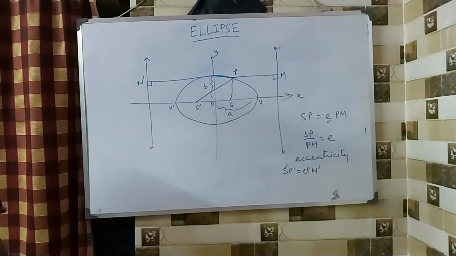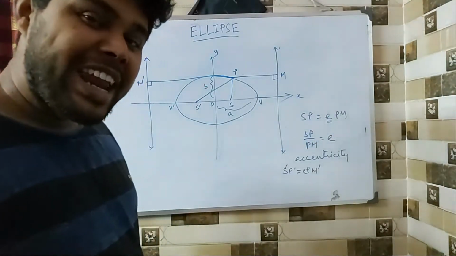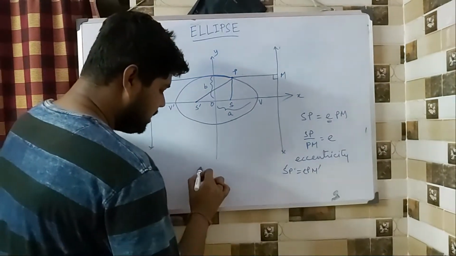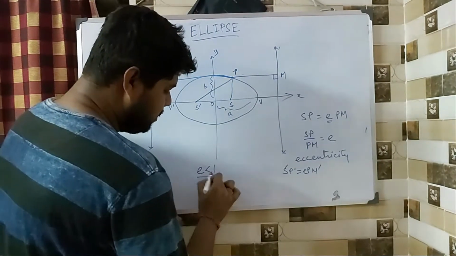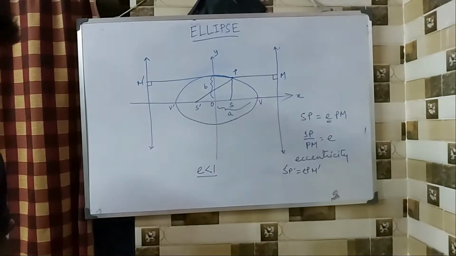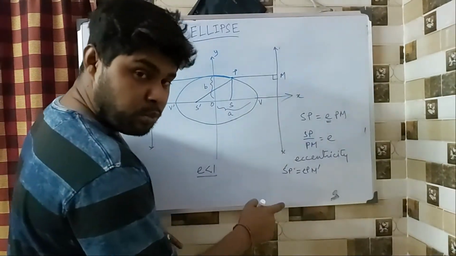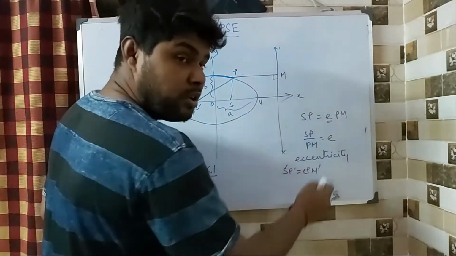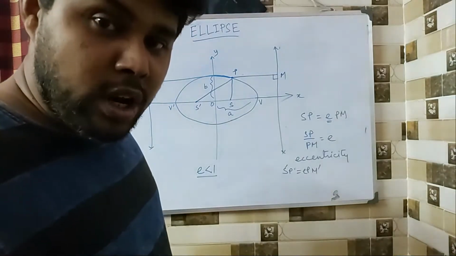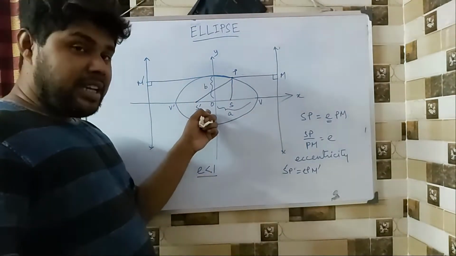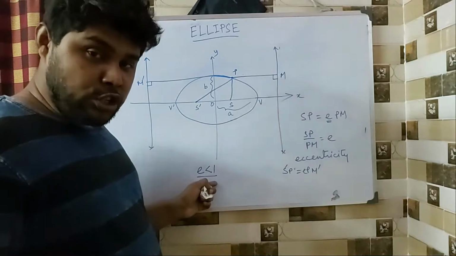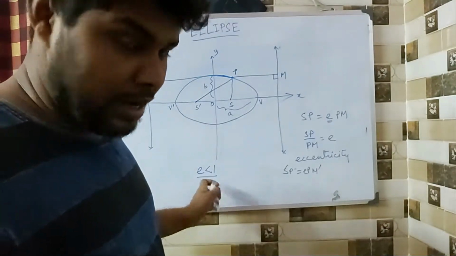Now, this ratio has got a characteristic. What is the characteristic? e is always less than 1. Fine. So if e becomes equal to 1, then SP becomes equal to PM, then it becomes a parabola. But in case of an ellipse, the ratio is always less than 1.